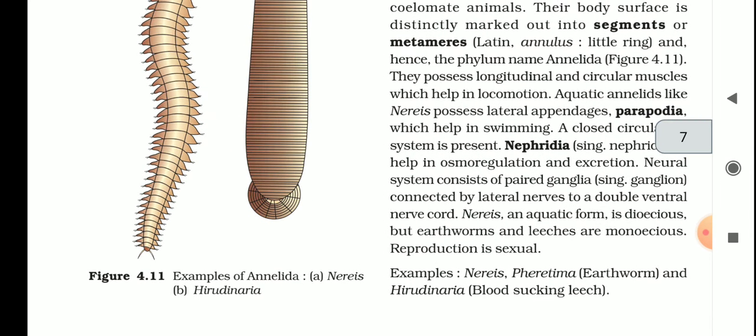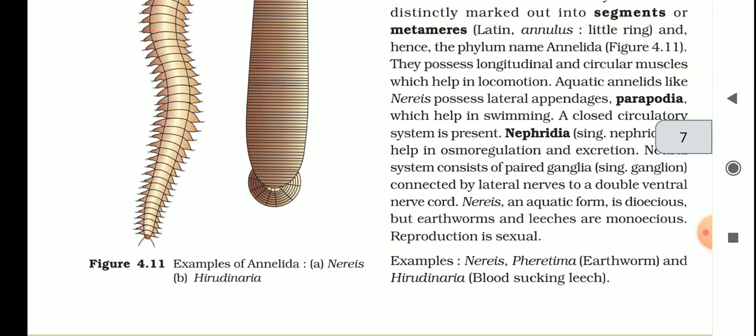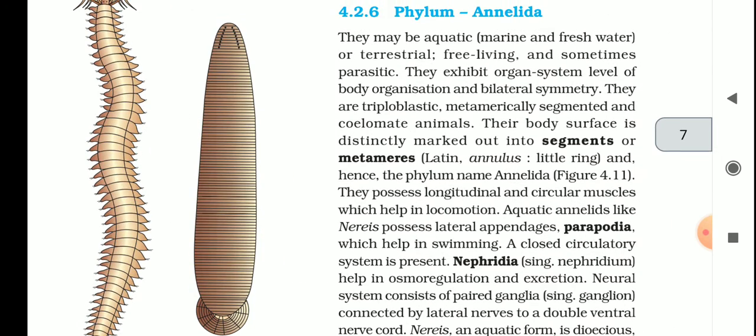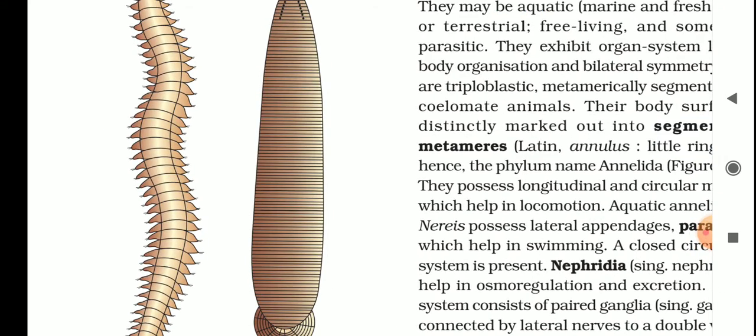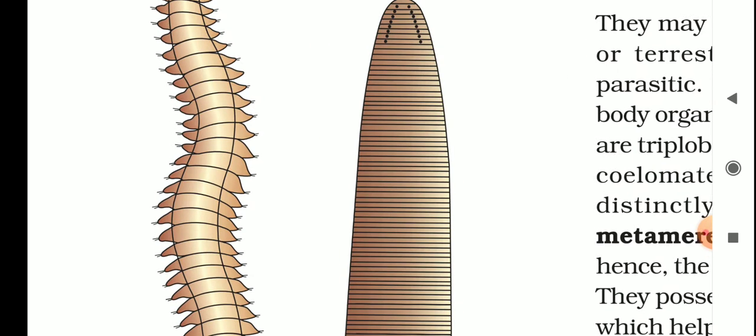The biological name of the leech is Hirudinaria. Nereis is the biological name of the aquatic one, so Nereis is aquatic and Hirudinaria is terrestrial. Aquatic annelids like Nereis possess lateral appendages.